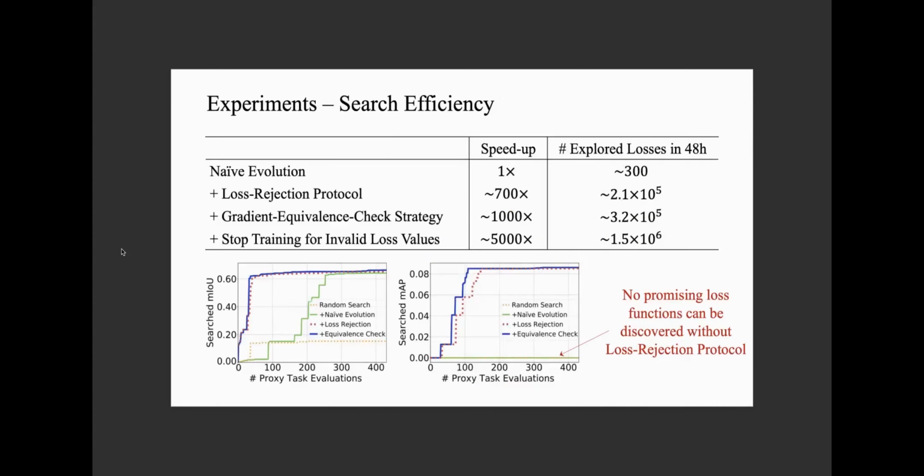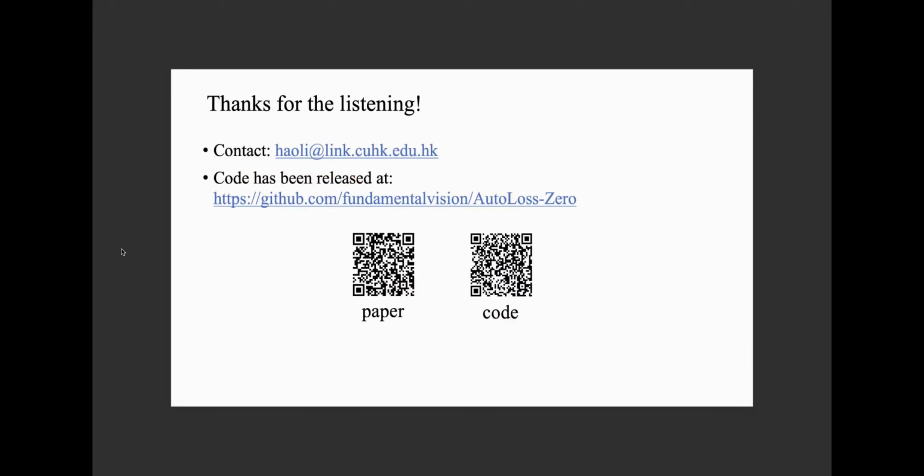At last, we revisit the search efficiency. As shown in the table, with these efficient designs, our search algorithm can explore more than 1 million loss functions in 48 hours. Moreover, the curves of the search process show that our algorithm can largely speed up the search convergence. Thank you for listening.